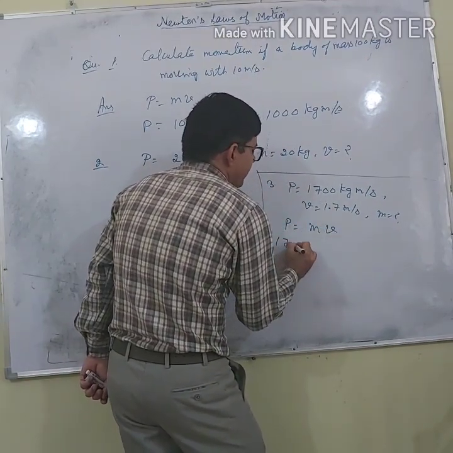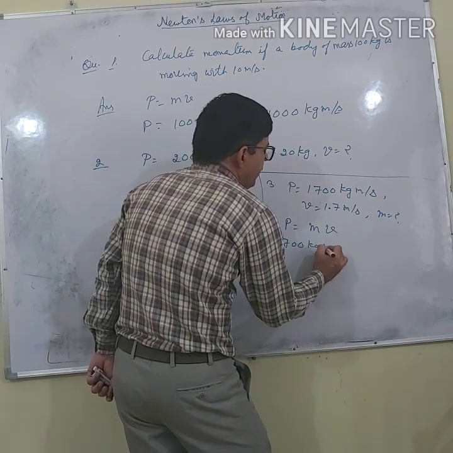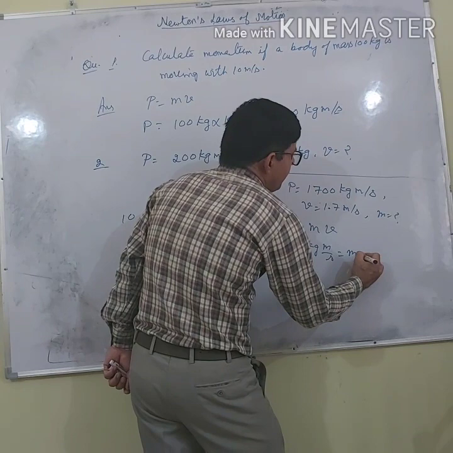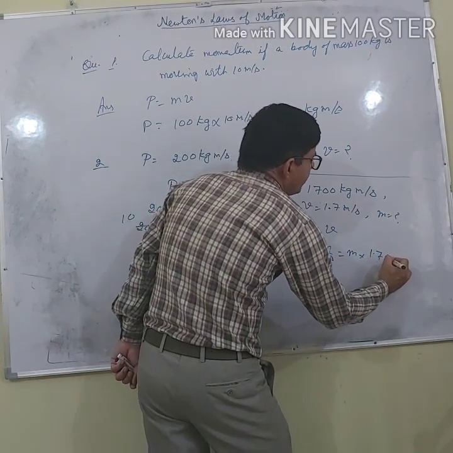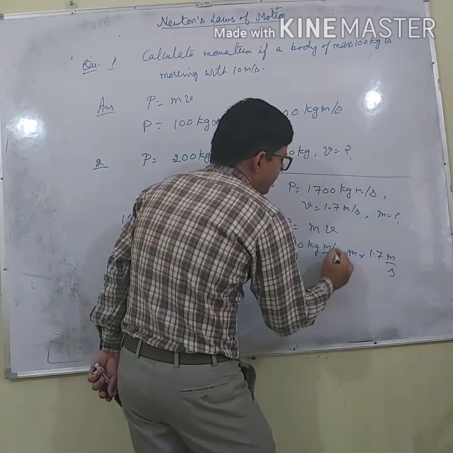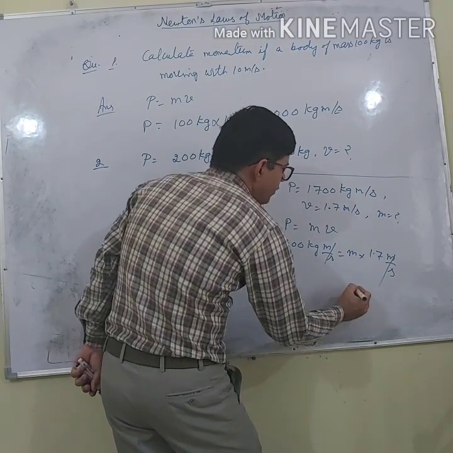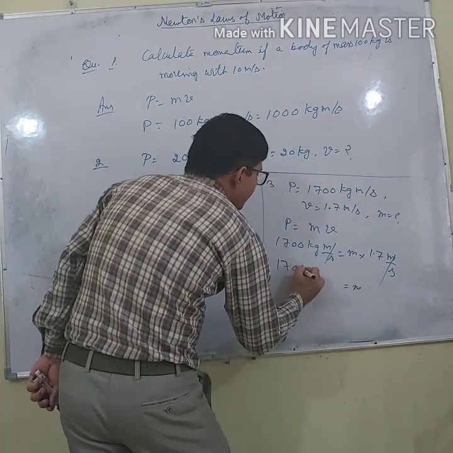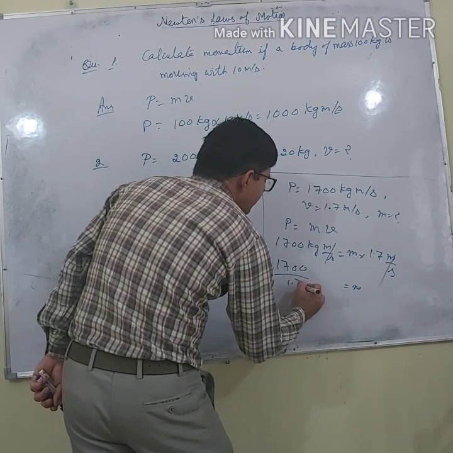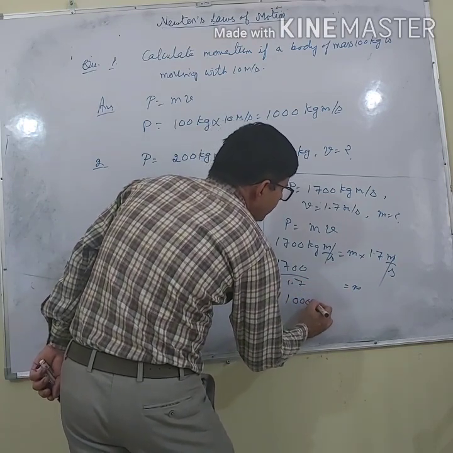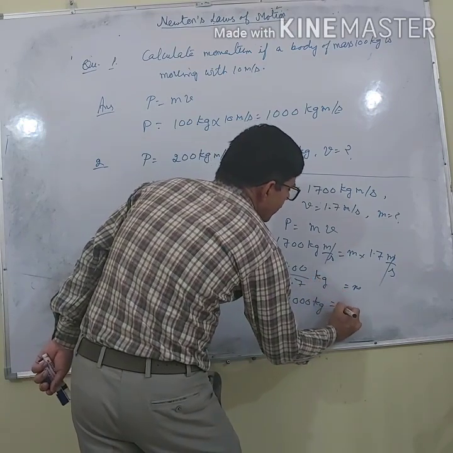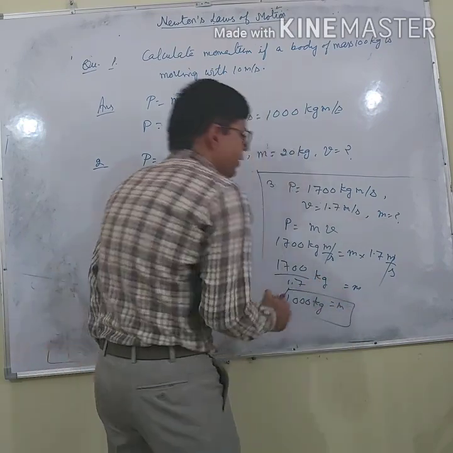So it is 1700 kilogram meter per second. m I have to calculate. What is v? 1.7 meter per second. Meter per second here will be cancelled. So what will be m? 1700 divided by 1.7. It is 1000 kilogram. So the mass is 1000 kilogram.